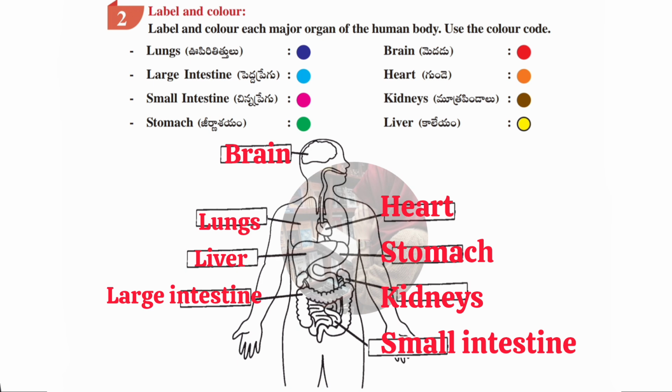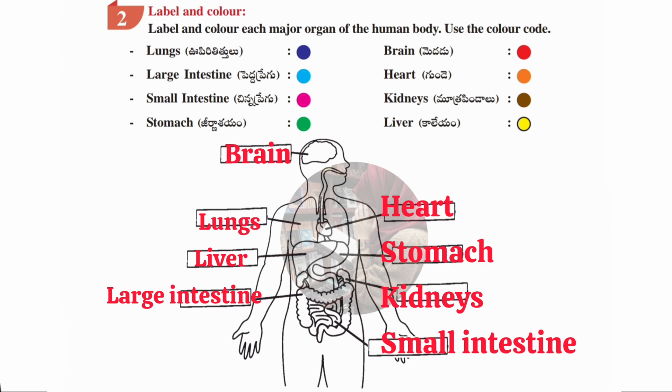So for lungs, navy blue; for large intestine, sky blue; for small intestine, rose; for stomach, green; for brain, red; for heart, orange; for kidneys, brown; and for liver, yellow. So you have to draw that particular color to the given parts.